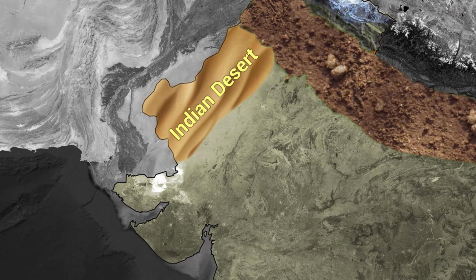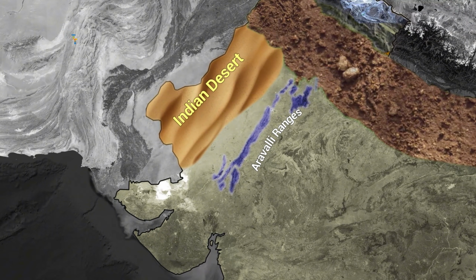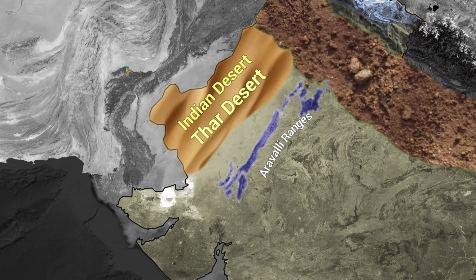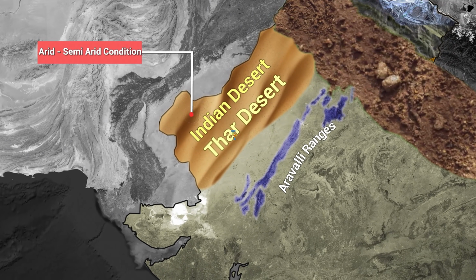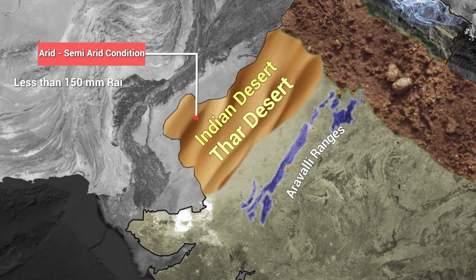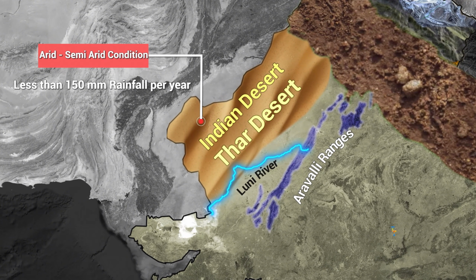The Indian desert lies toward the western margin of the Aravalli Hills and is also called the Thar Desert. This region has semi-arid and arid weather conditions. It receives less than 150 mm of rainfall per year. Luni is the main river in this area.